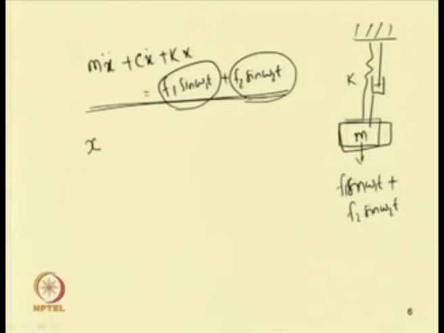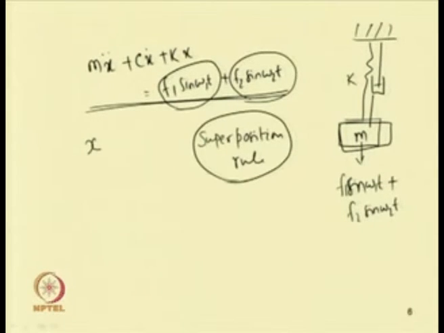In this linear equation the response x is due to the forcing F1 sin omega 1 t plus that due to F2 sin omega 2 t, so we can use the superposition rule to find the response of the system. But in nonlinear systems the superposition rule will not hold good.